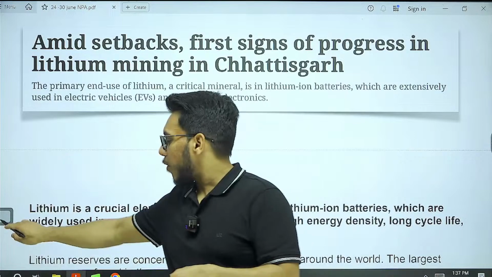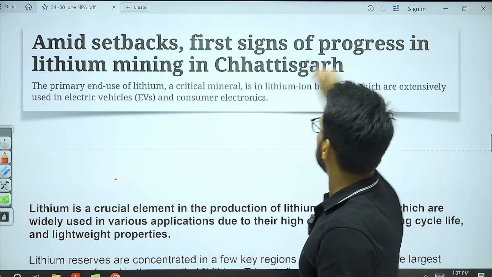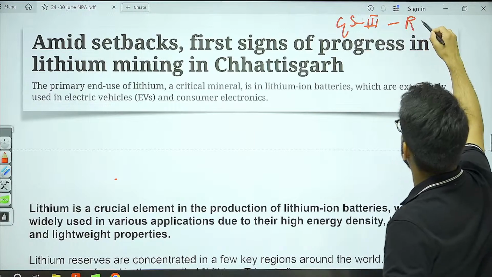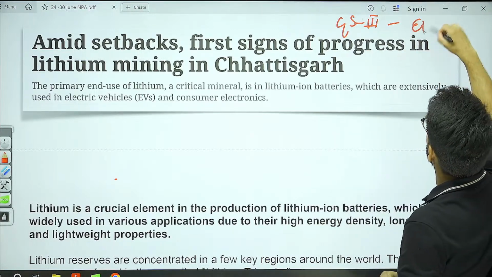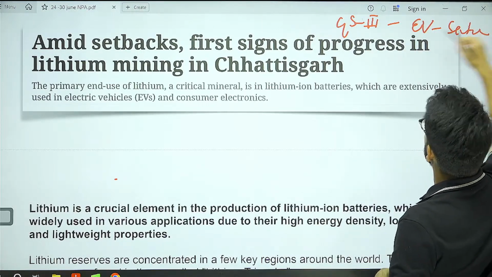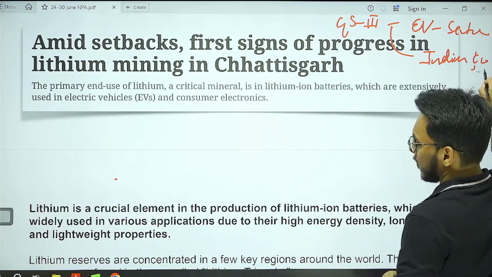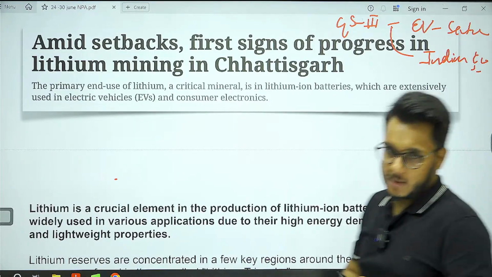Now, for GS3, EV sector, issues related to the Indian economy, this article is going to be an important one.